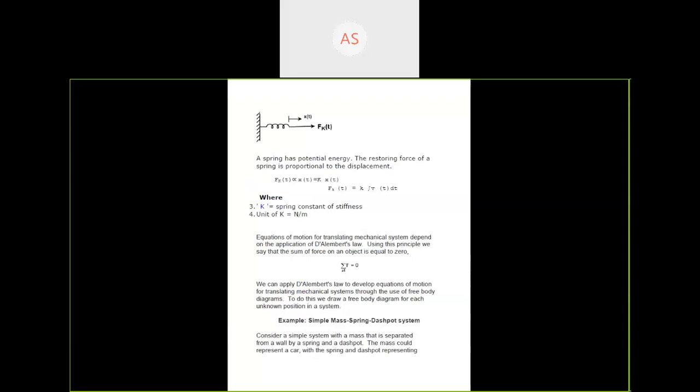We can apply D'Alembert's law to develop the equation of motion for a translational mechanical system through the use of a free body diagram. And to do this, we draw a free body diagram for each unknown position in the system. First example is a simple mass spring dashpot system.